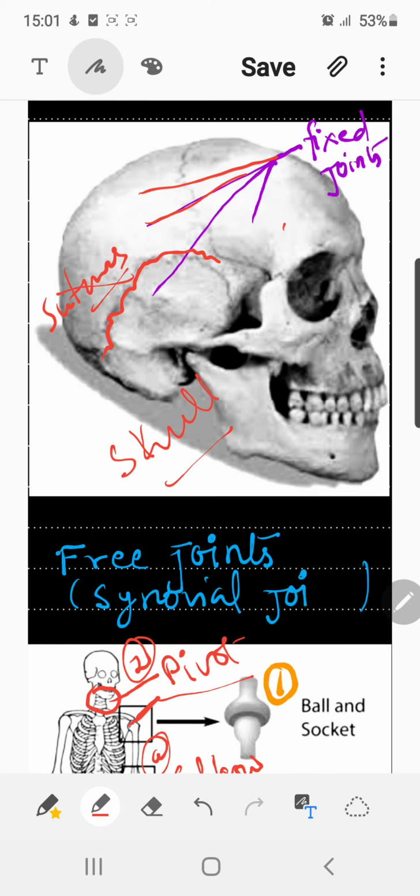I hope you understood the concept which I wanted to tell you. I'm expecting that you will classify the different types of joints and write the information related to those different joints in your notebooks.